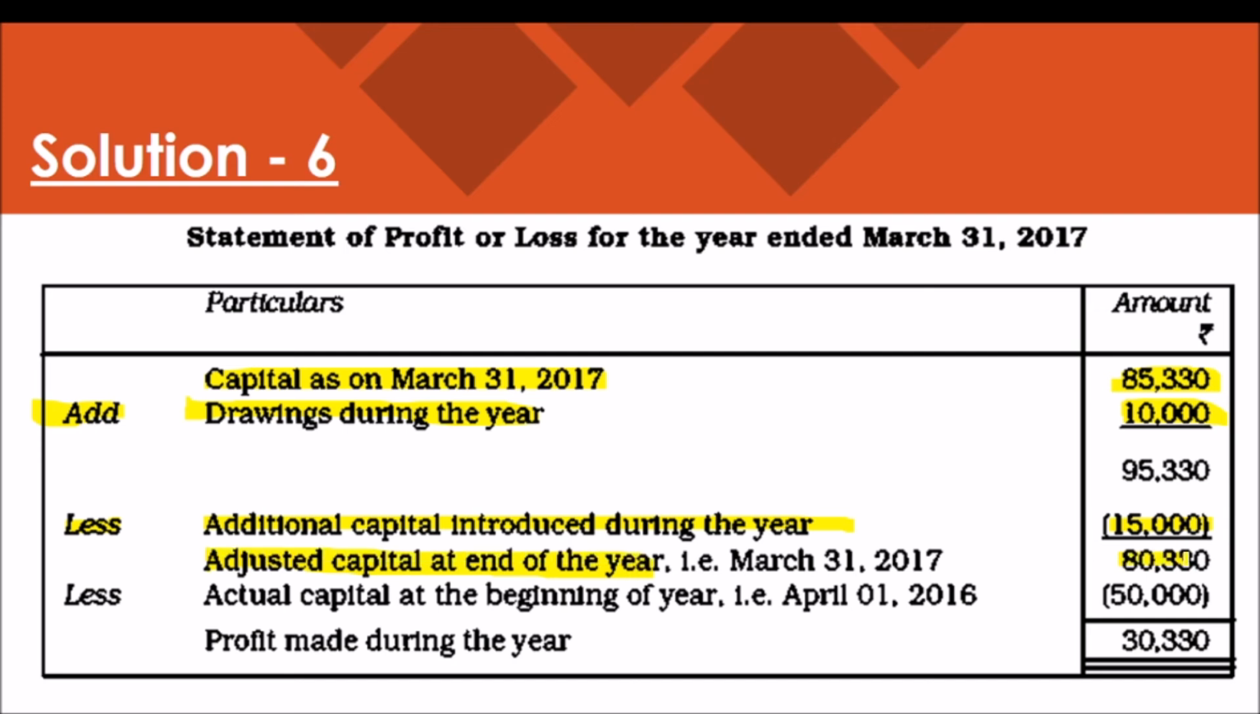Amount will be 80,330. From that value, we are deducting the opening capital rupees 50,000. Opening capital at the beginning of the year will be deducted, 50,000. Then we will get the amount of profit, rupees 30,330. So remember, moving to the next problem.